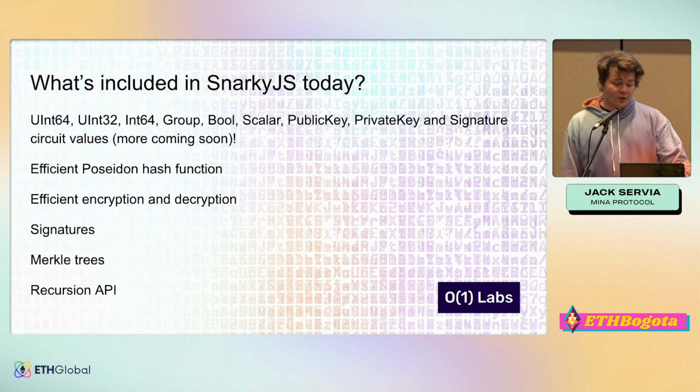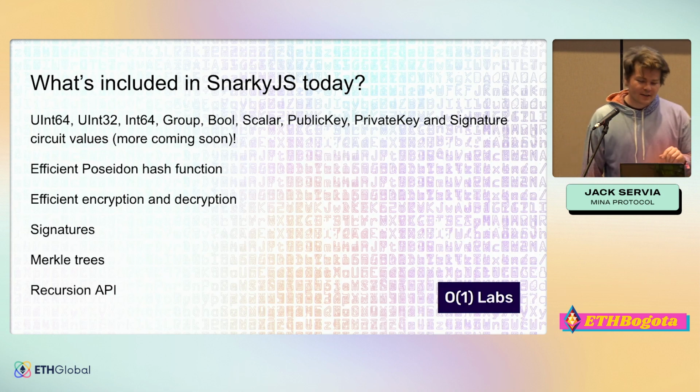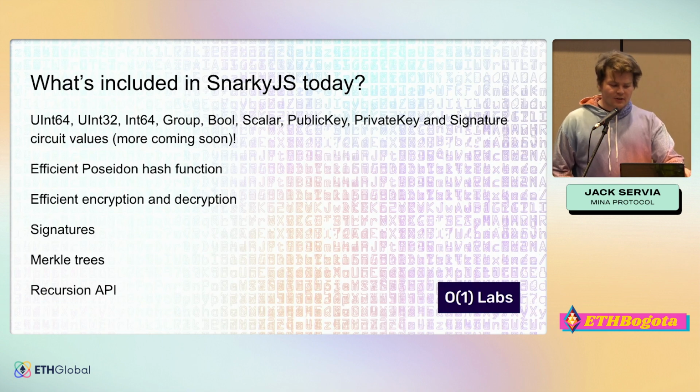We also have an efficient Poseidon hash function, which means that we can do hash evaluations very efficiently in SnarkyJS, and this opens the door to things like big Merkle trees and other stuff like that. We have efficient encryption and decryption, so you can do things like take data. Well, actually, we'll jump back to this in a second. We have signatures. Merkle trees are supported in the experimental API right now, which is just a namespace in the API that has stuff that's bleeding edge. And we have the recursion API, which is something we'll talk more about later in this presentation.